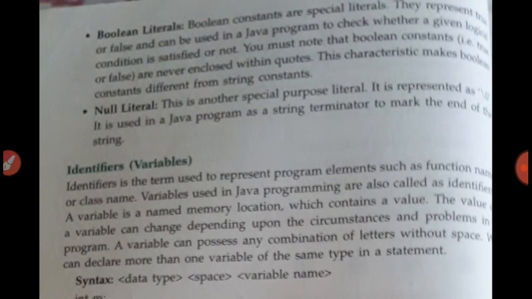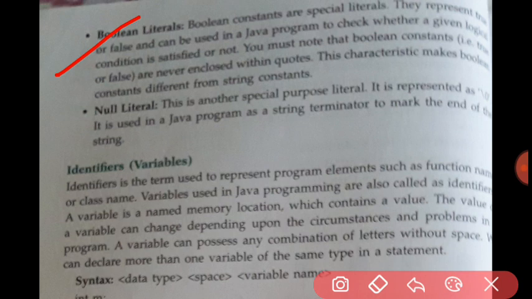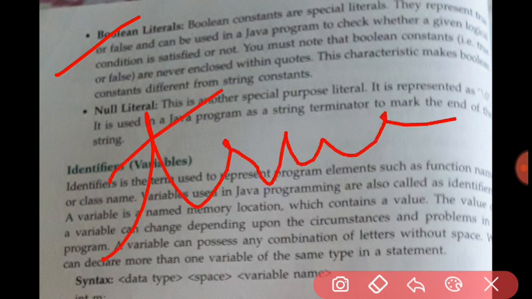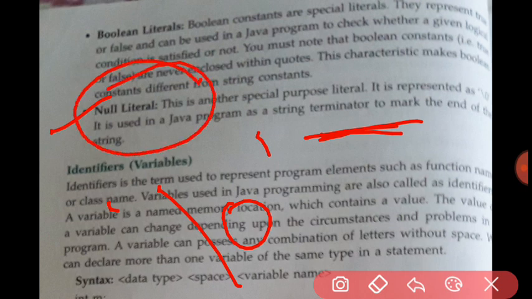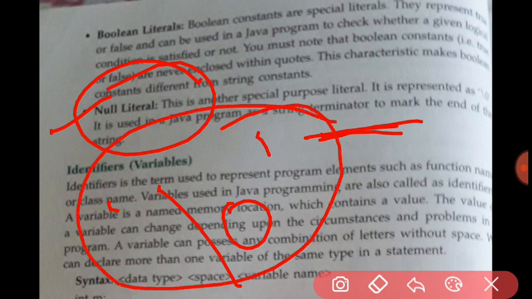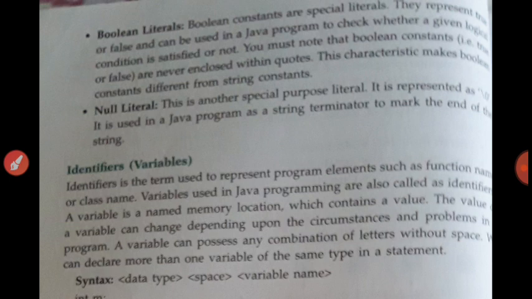Next is Boolean literal. It consists of two values, either true or false. Remember, there is no quotation, you just have to write true or false. Same with null literal, another special purpose literal represented by this. It is used in Java programs as a string terminator to mark the end of the string. There is wider use of this null literal in C language. If we do not use it, Java automatically considers it as a terminator of a string.